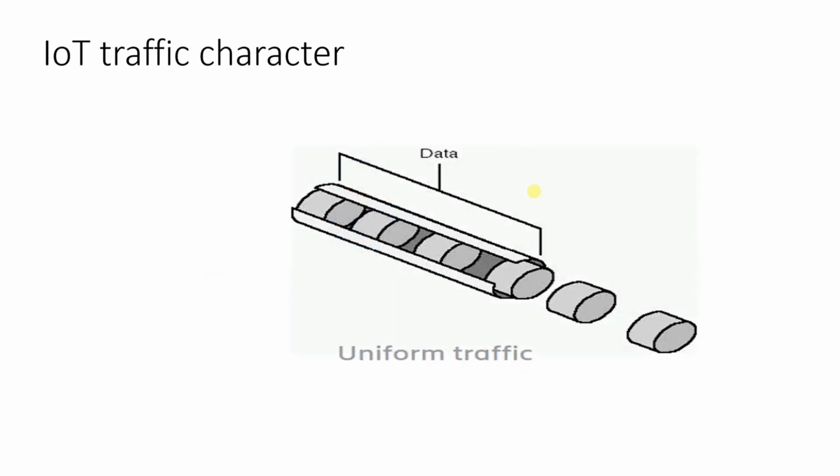Unlike telecom traffic, IoT traffic is very uniform. Every 5 minutes or 10 minutes or 15 minutes, the sensors send the data periodically to the higher-order systems.